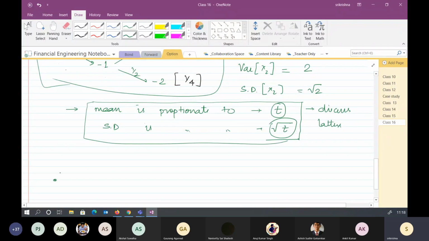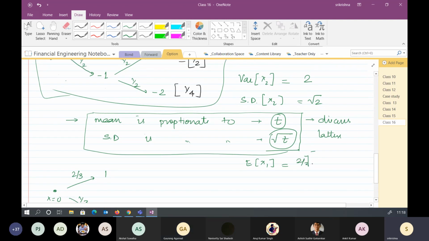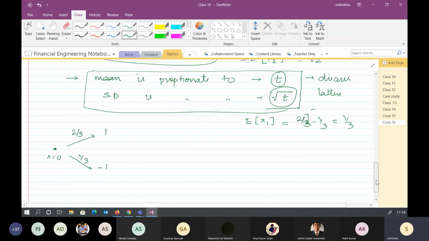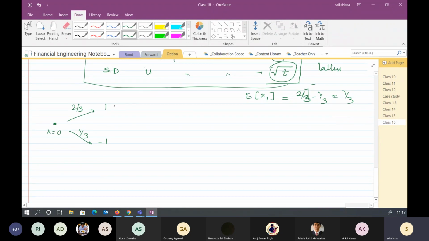Let's say that we are at x equal to 0. We can go to 1 and -1. Let's say that this time the probability has changed, 2 by 3 and 1 by 3. Correct? So what is the expected value of x1? 2 by 3 minus 1 by 3. Okay, so it's 1 by 3.